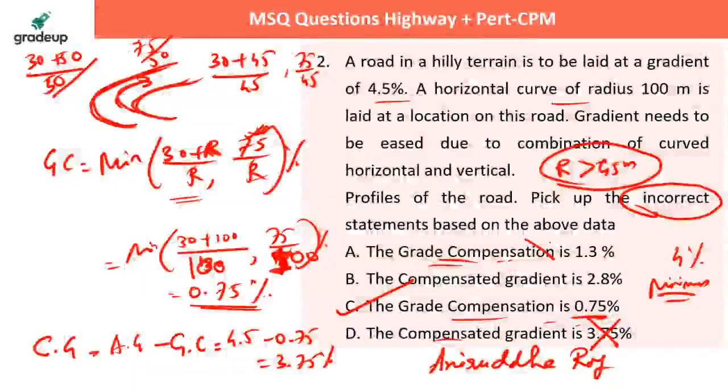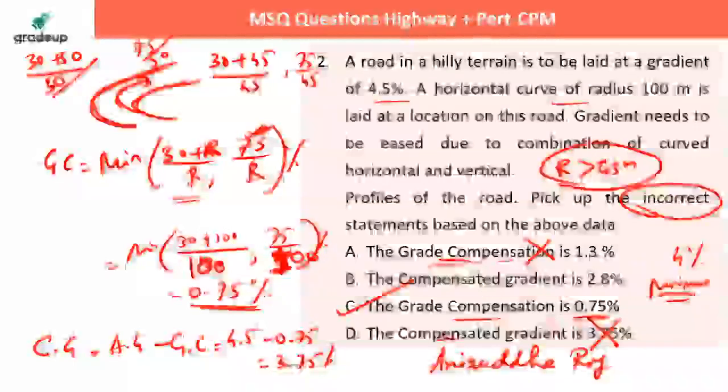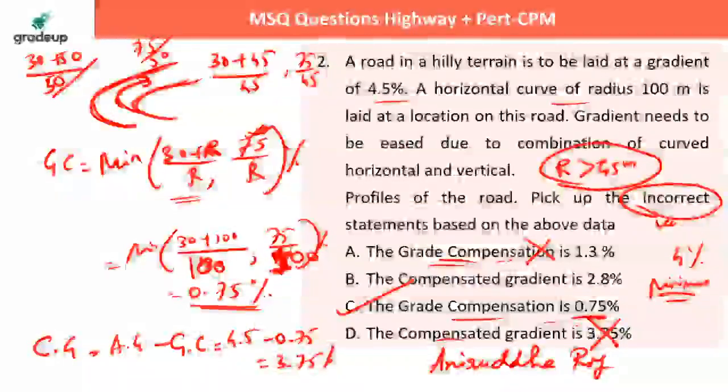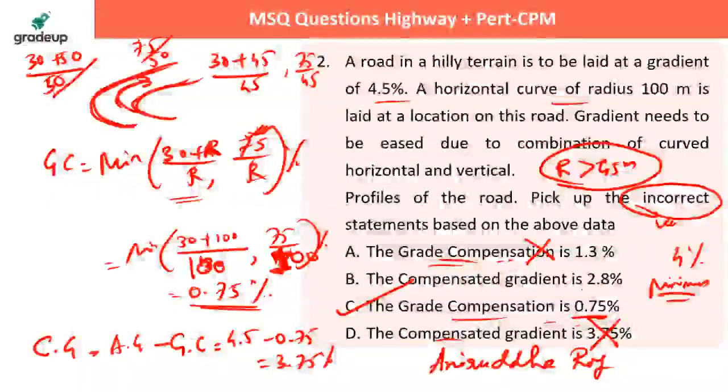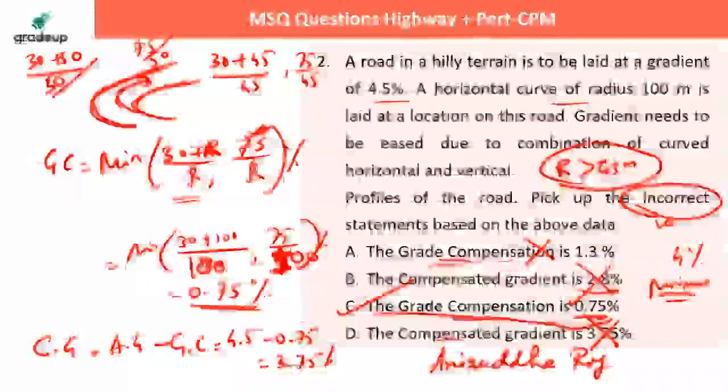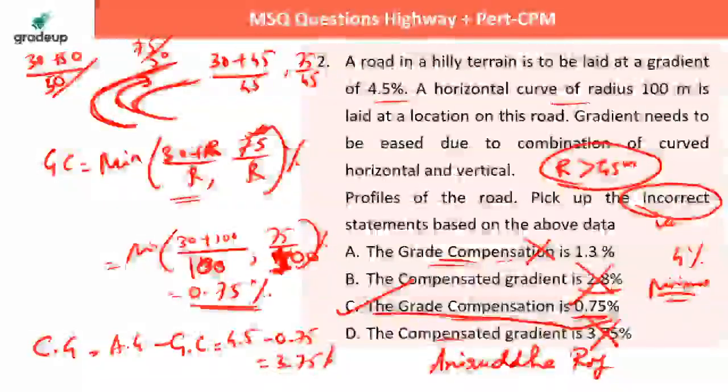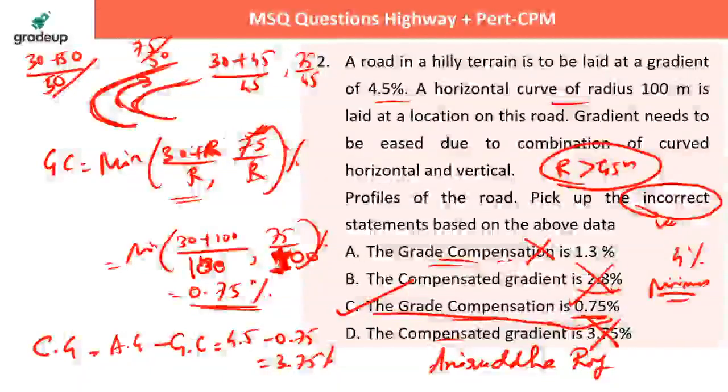This first, grade compensation 1.3%, incorrect, very important this thing. Compensated gradient is 2.8%, wrong. Compensated grade is 3.75, also wrong. What is the only correct thing? Grade compensation 0.75. You are going to take the minimum of (30 plus R) by R and 75 by R percent. So A, B, D are the answers.